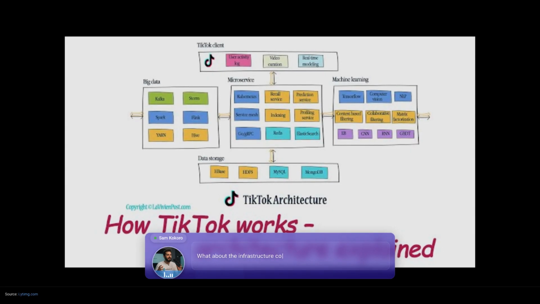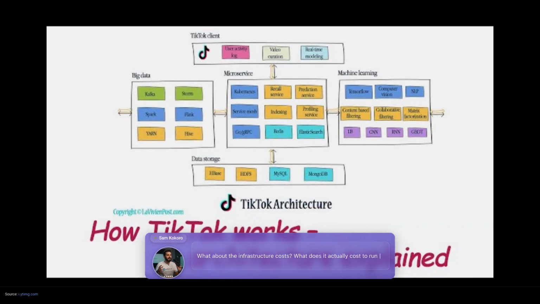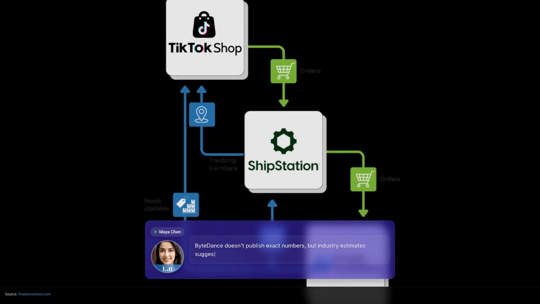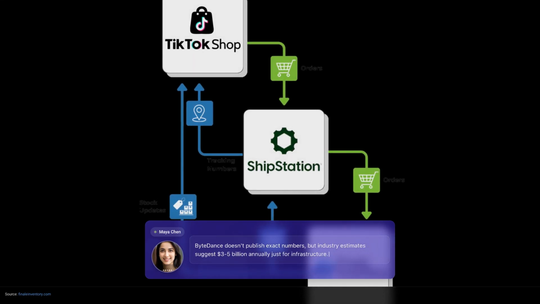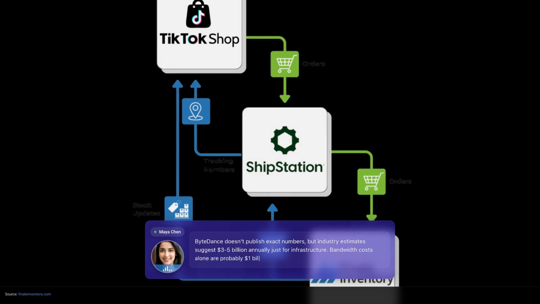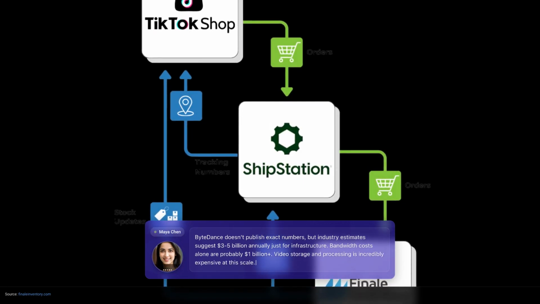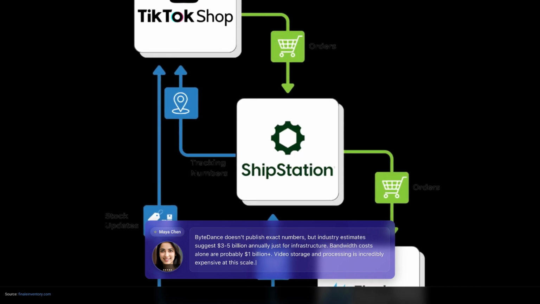What about the infrastructure costs? What does it actually cost to run TikTok? ByteDance doesn't publish exact numbers, but industry estimates suggest $3.5 billion annually just for infrastructure. Bandwidth costs alone are probably $1 billion plus. Video storage and processing is incredibly expensive at this scale.